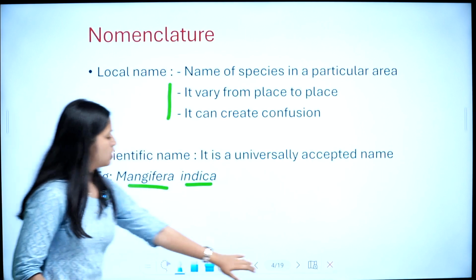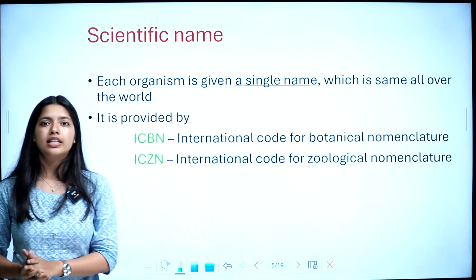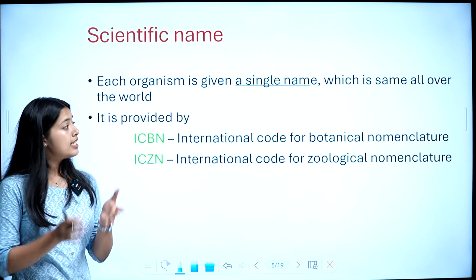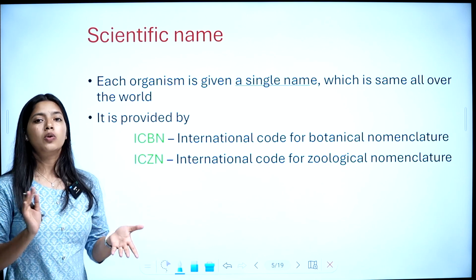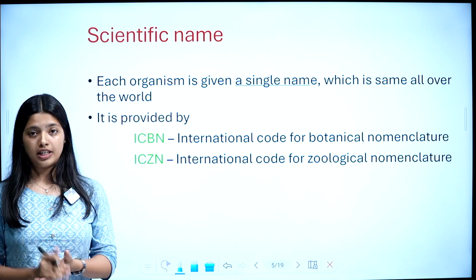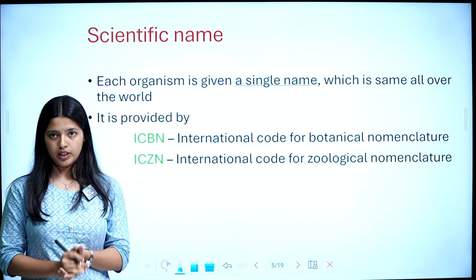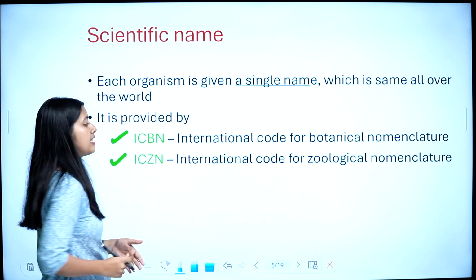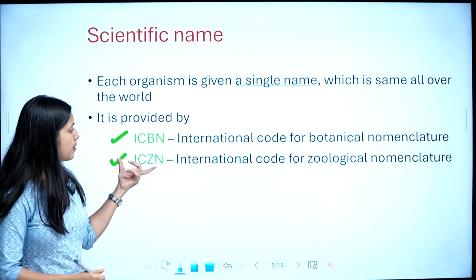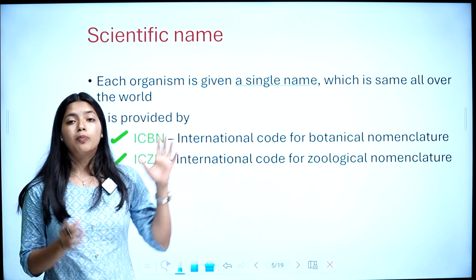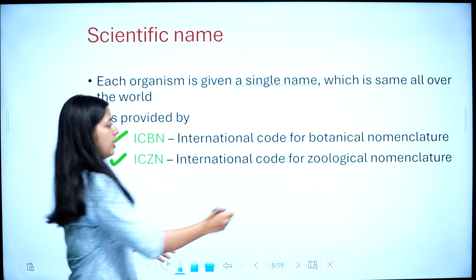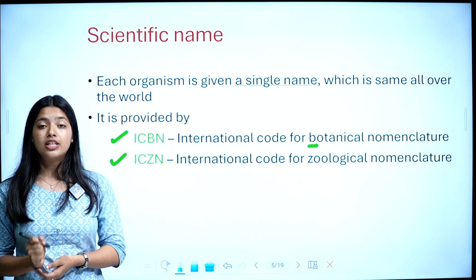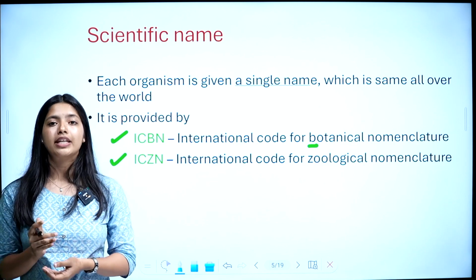So, let's move in detail. What is a scientific name? Each organism is given a single name which is the same all over the world. So it is a universally accepted name. It is provided by ICBN and ICZN. ICBN, International Code for Botanical Nomenclature, and ICZN, International Code for Zoological Nomenclature.